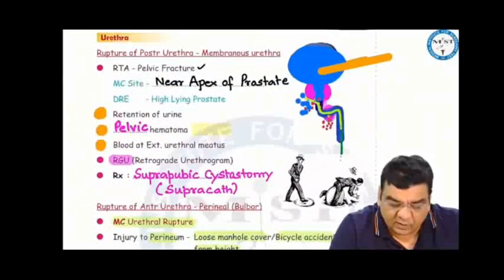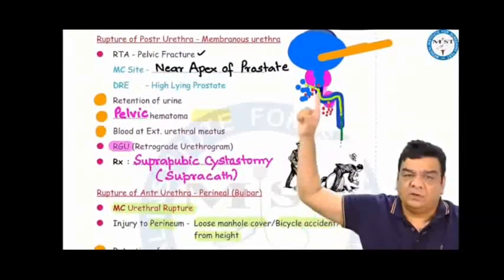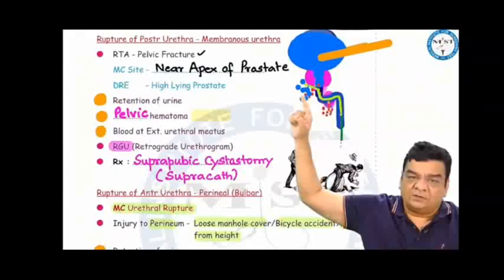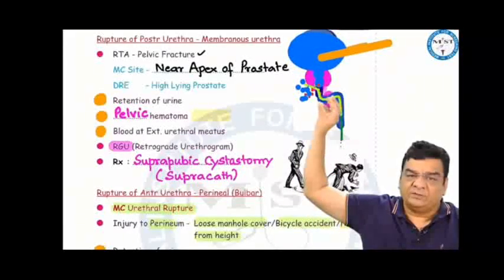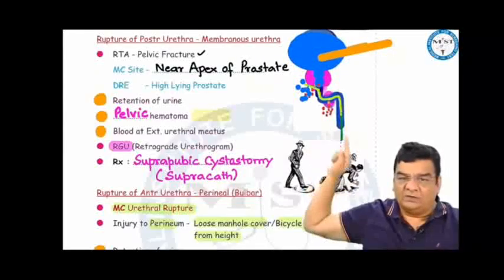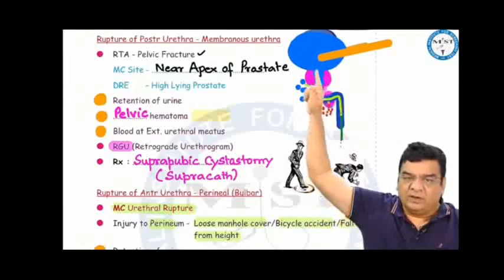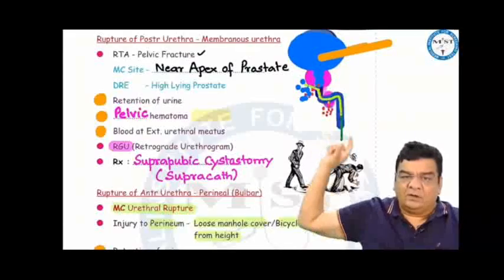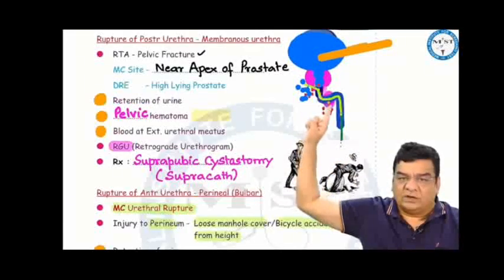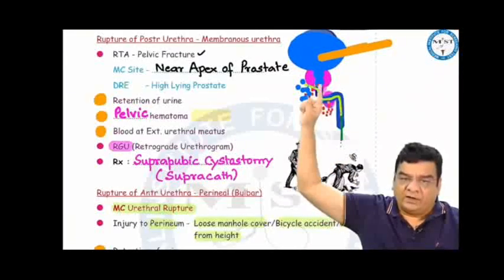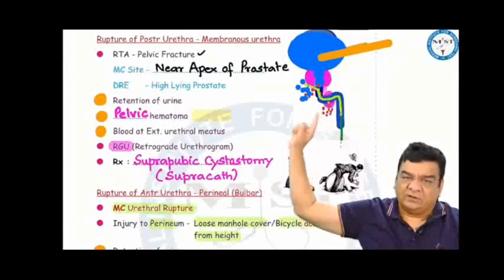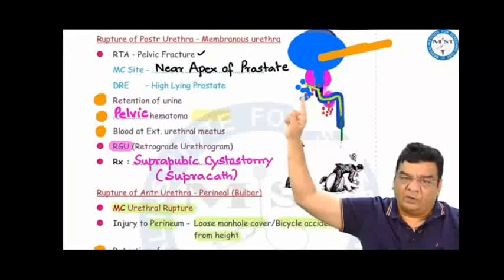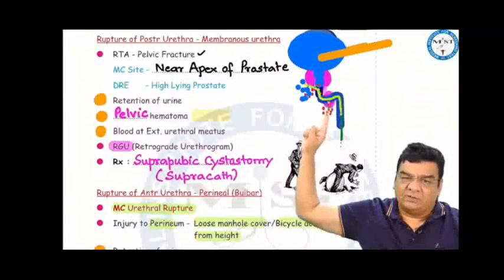Whether it is anterior urethra or posterior urethral injury, what is going to happen? The urine can leak from the injured site outside, blood can leak outside, and blood can also pass from the external urethral meatus. Plus, due to injury, there might be some edema at the injury site. Urine may not go out easily, may not leak freely also. So urine may get collected inside the bladder, leading to retention of urine. In both posterior urethra and anterior urethra, we may find retention of urine, hematoma, and blood at the external urethral meatus. The difference is, in posterior urethral injuries, the hematoma will be in the pelvis, while in bulbar urethral injuries, hematoma will be in the perineum.